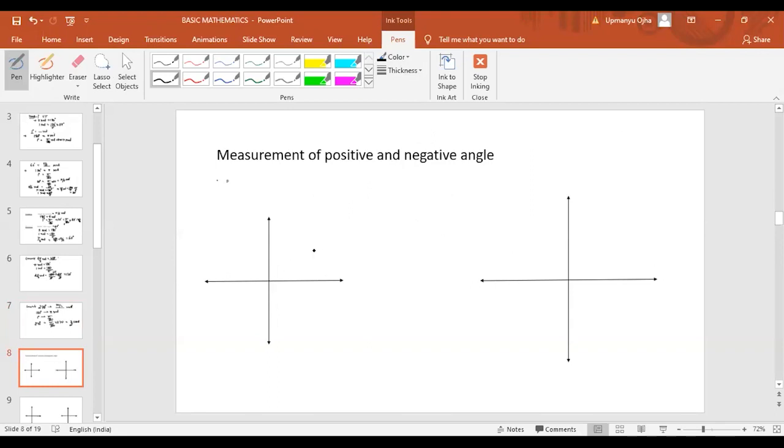First of all, the coordinate system here. This is your x, this will be your minus x, this is your y, and this is your minus y. In the coordinate system, which we know, if some straight line AB is there, it is inclined at some angle theta. Now, how to measure theta? This is a rule: theta should always start from the x-axis.